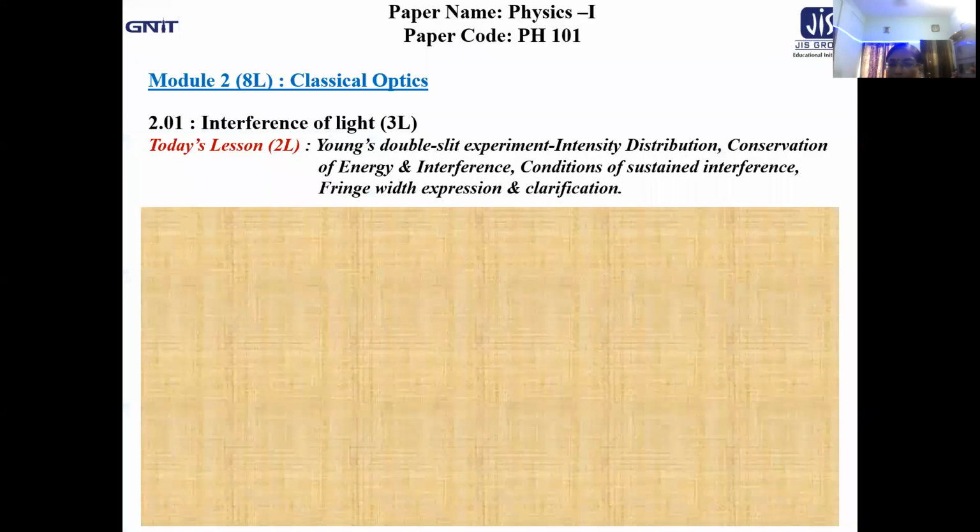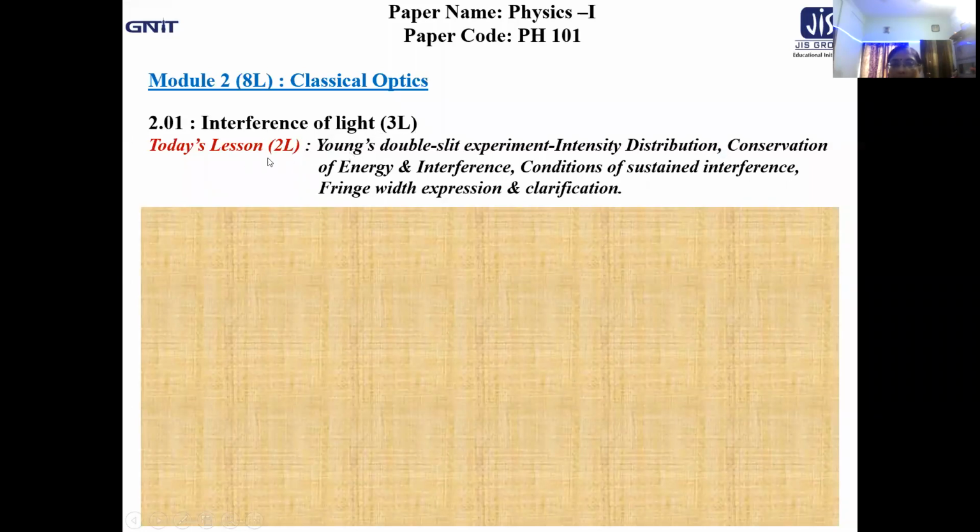Now, let us take a look at what is there in today's lecture session. Actually, in the last class, we started with module 2 on classical optics, and presently we are doing submodule 2.01 in the form of interference of light, where we have been allocated a total of 3 lectures.